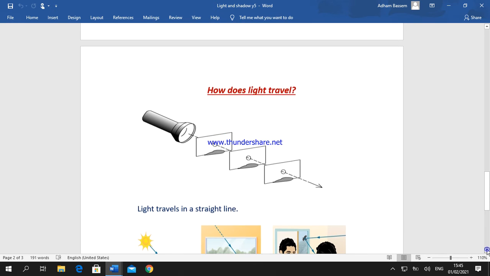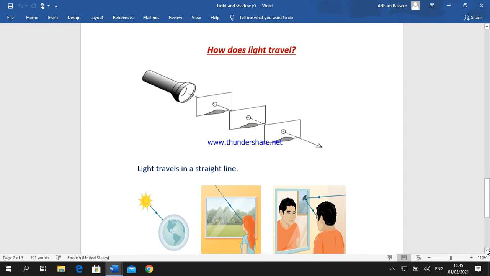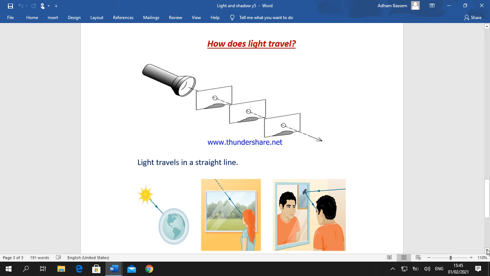How does light travel? The second property of light is that light transmits, or travels, in a straight line, as we see in the figure.